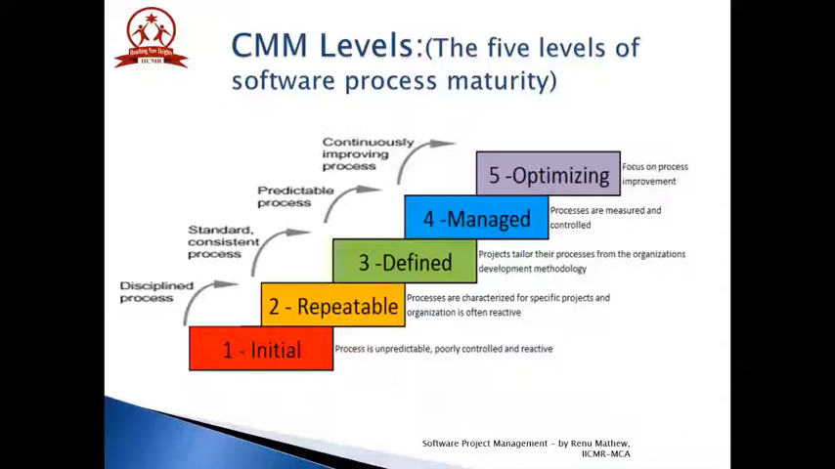The levels also help an organization prioritize its improvement efforts. The 5 levels are initial level, repeatable level, defined level, managed level, and optimizing level.